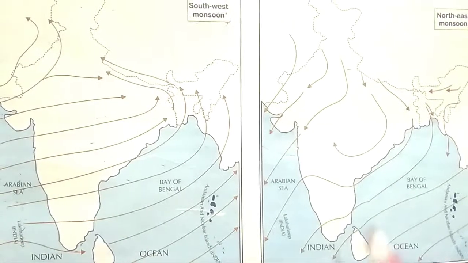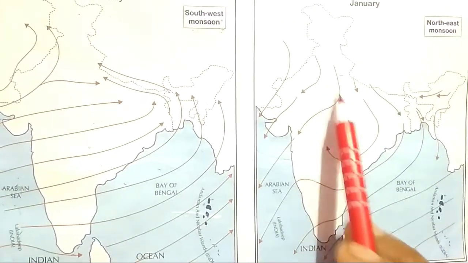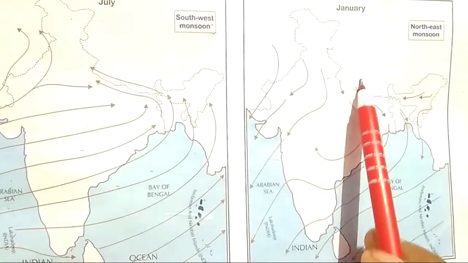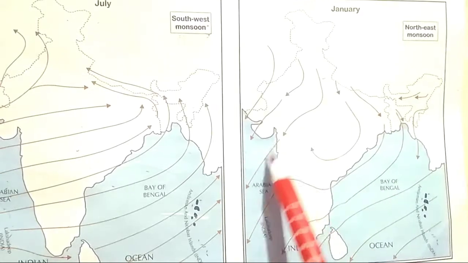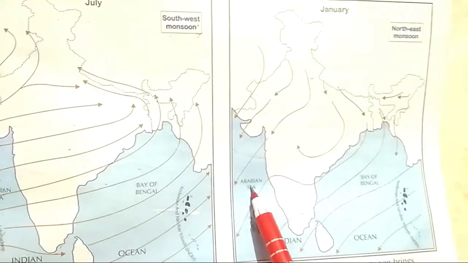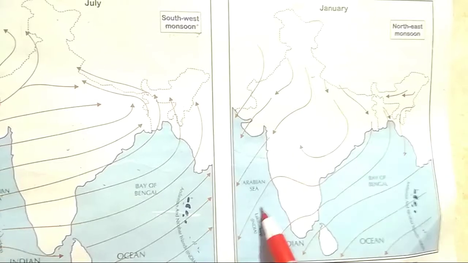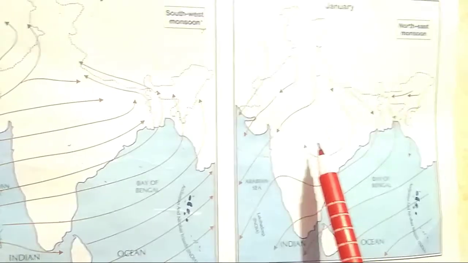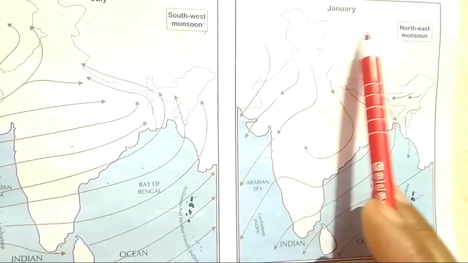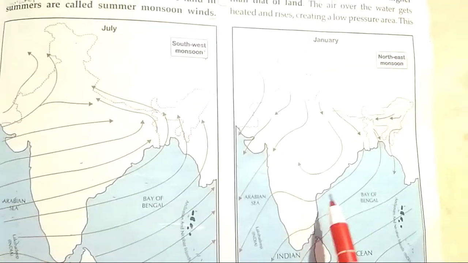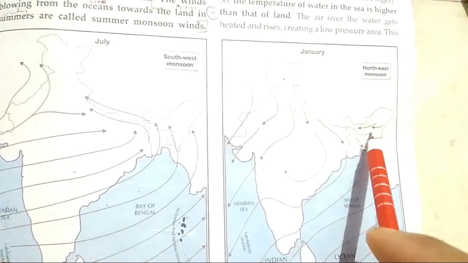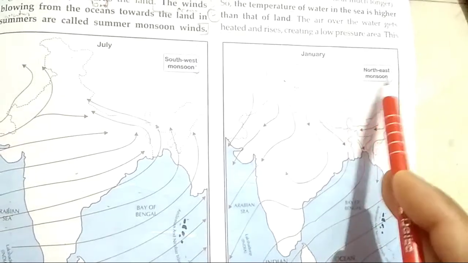So in winters, wind blows from the land towards the ocean. The winds blowing from the land towards the ocean in winters are called winter monsoon winds. You must have experienced that this happens in the months of January and February. As winter monsoon winds come from the direction of north and east, they are also known as northeast monsoon.